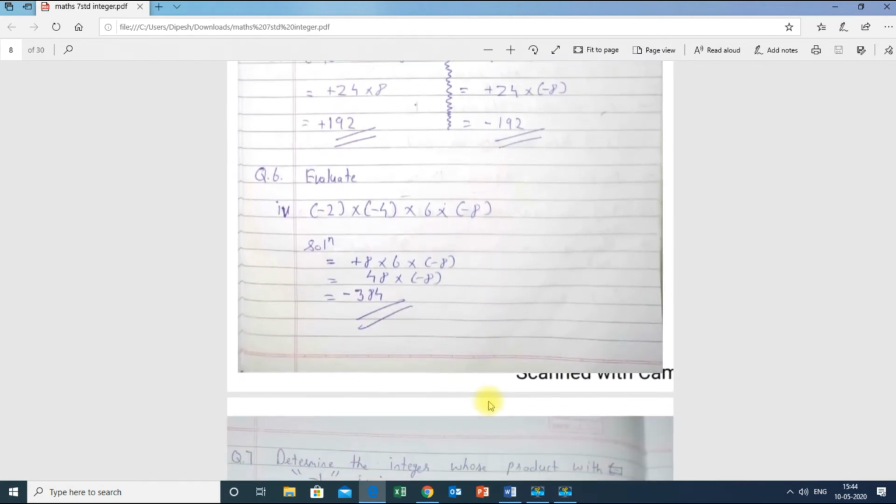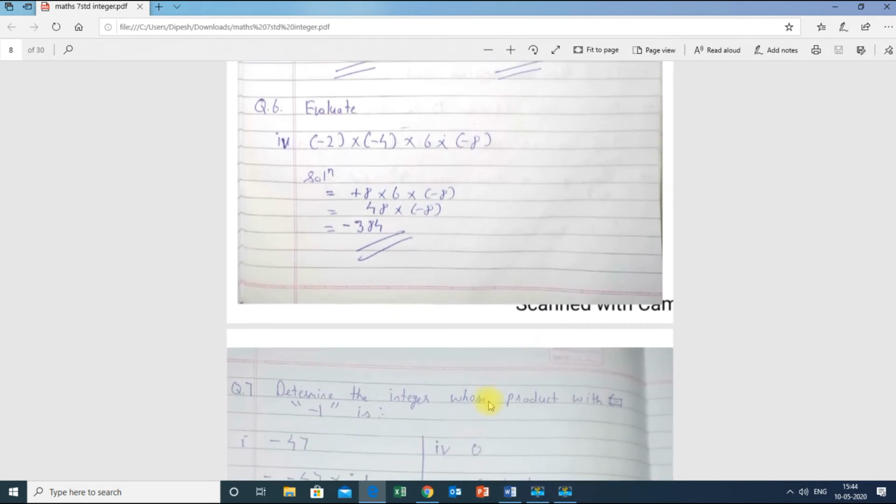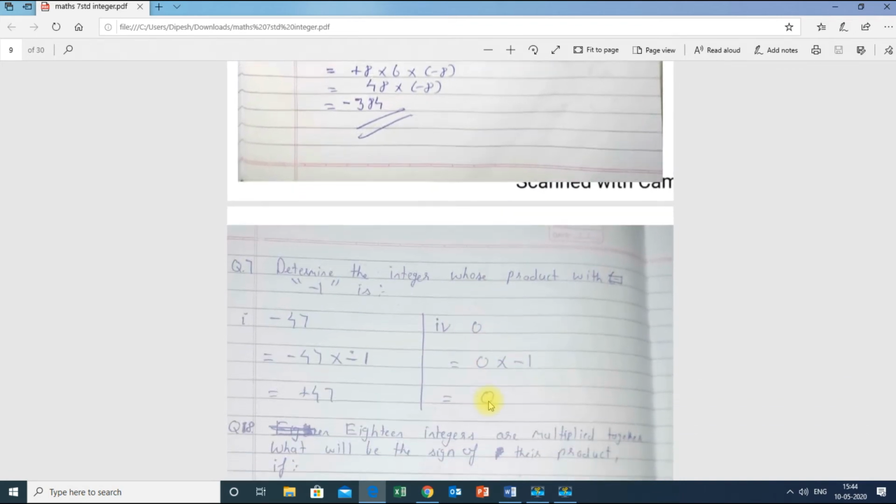It's very easy. I have done this type of sum earlier in this part of the video. Now, okay. Determine, this is also very easy. Just keep your eye on what they have written over there. Determine the integers whose product with minus 1 is.